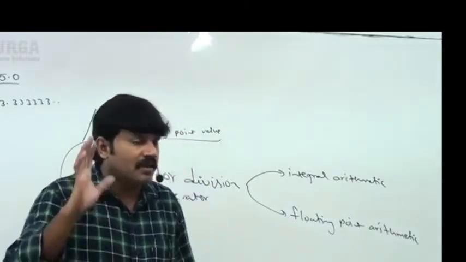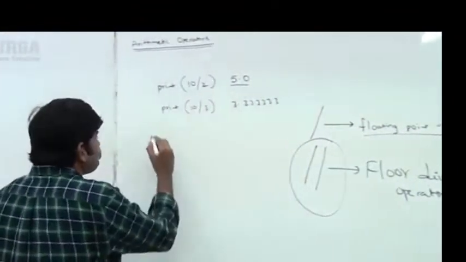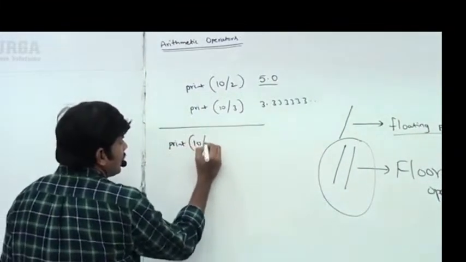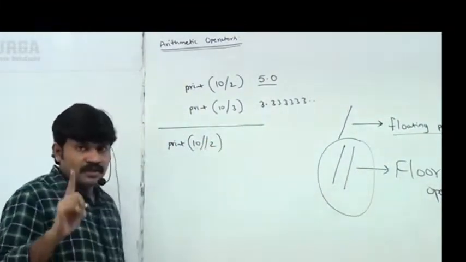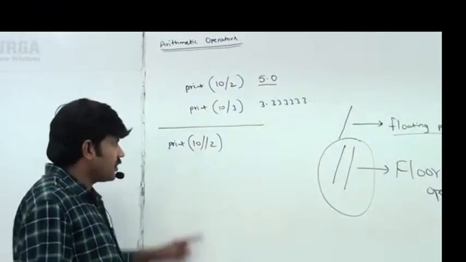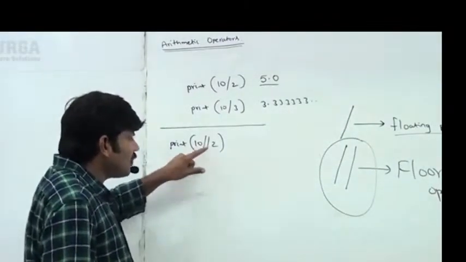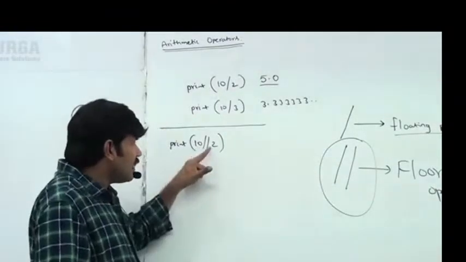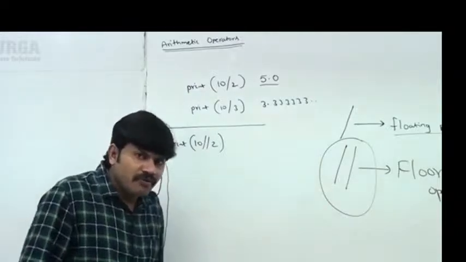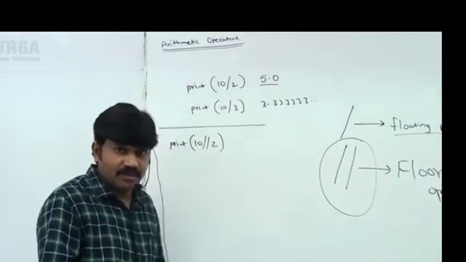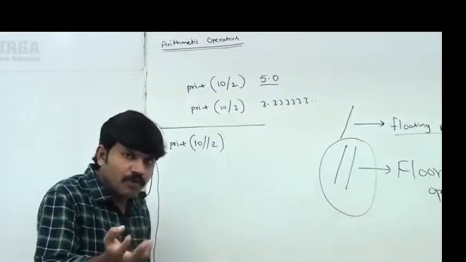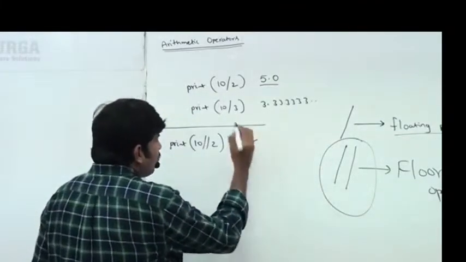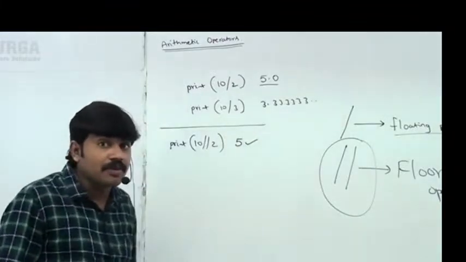Let me show the behavior. Observe very carefully. Here I am taking print of 10 floor division 2. Both arguments are int type, so the result is always int. Usually 10 by 2 is 5, and the floor value of a number is always the same number. So the answer is 5, but not 5.0. Remember this.